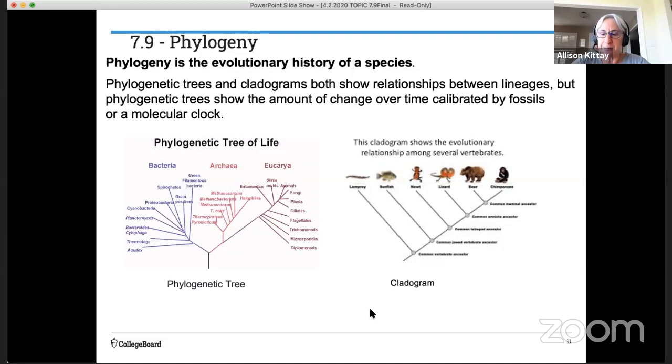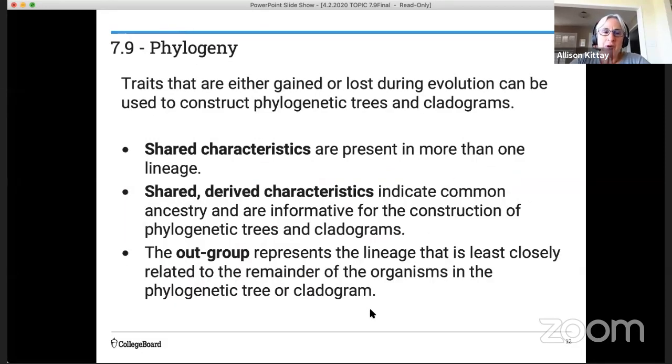through this lesson. So phylogeny, there are some important vocabulary words or concepts that you should understand when we are going to be constructing these diagrams. And so you can use traits that are either gained or lost during evolution to construct these phylogenetic trees and cladograms. But let's take a look at some of the important ideas here.